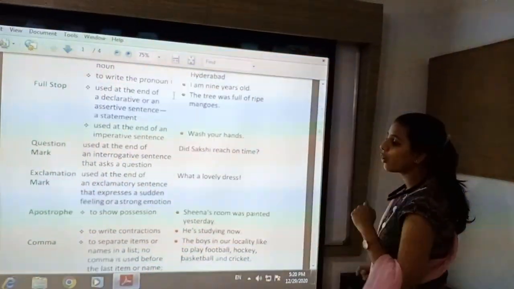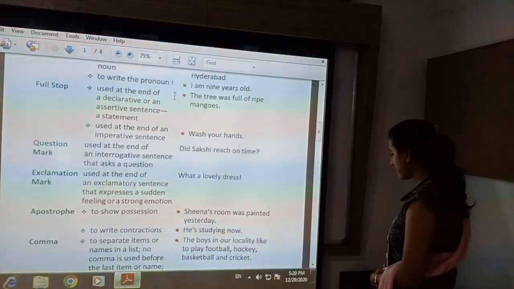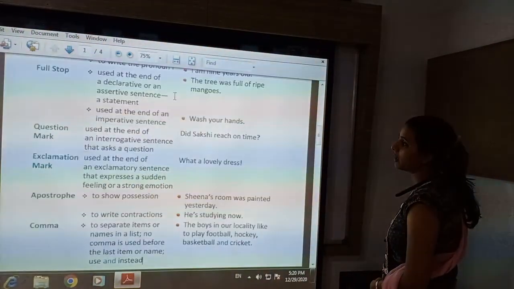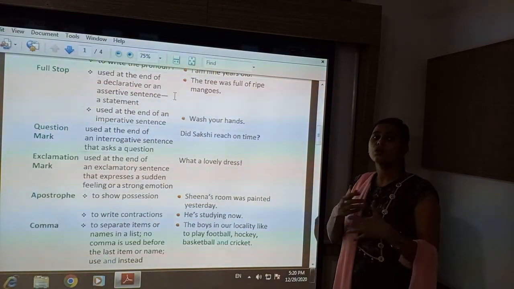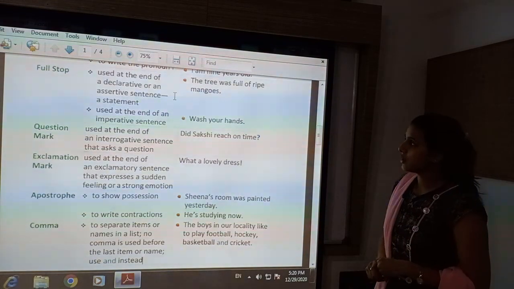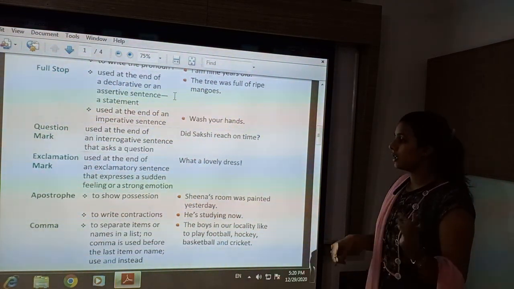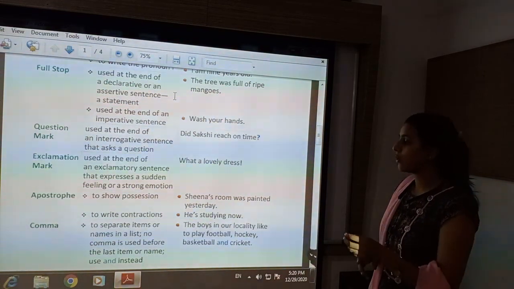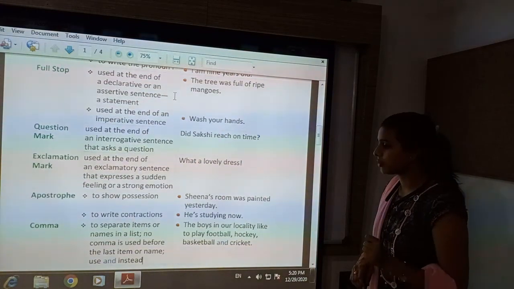Next one is comma. Where we have to use comma, the uses of comma are many. We can use comma at various times. See the usage of comma. First one, to separate items or names in a list. No comma is used before the last item or name. Use 'and'.